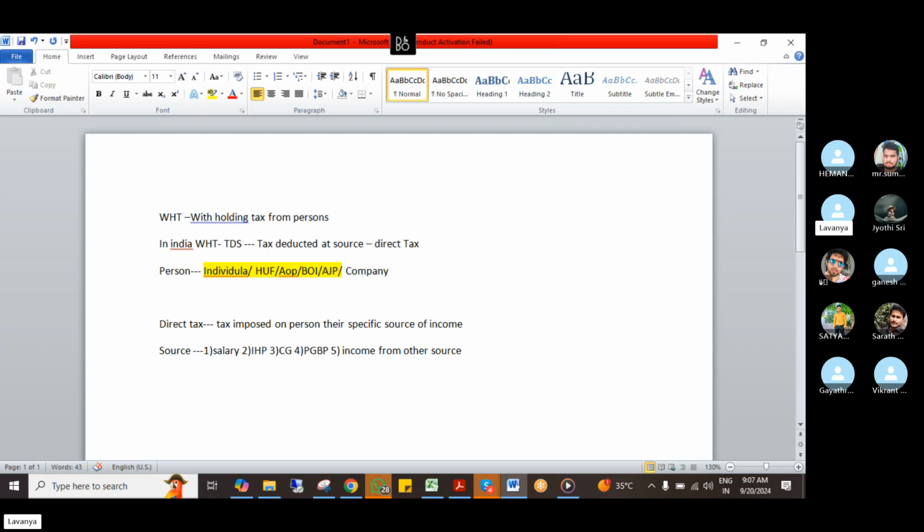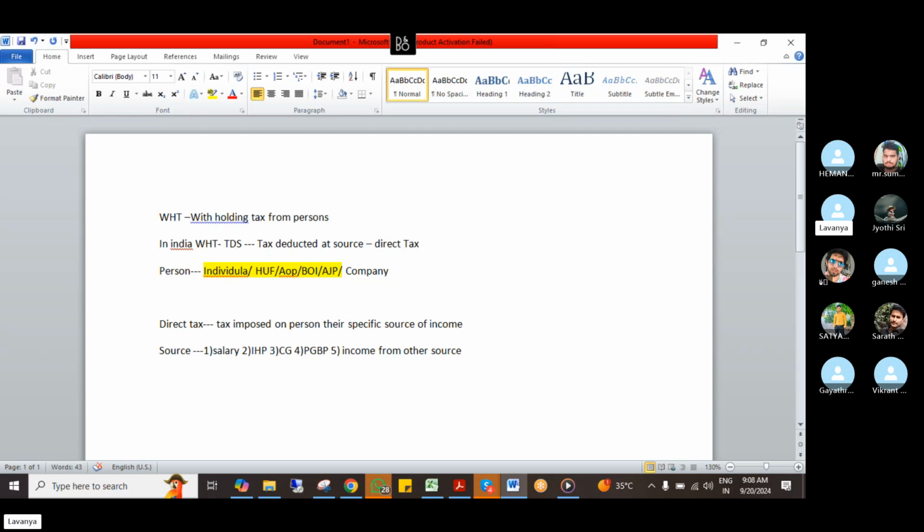In that scenario also I deduct some portion from the shareholders. And any winnings from lotteries: if Lavanya and Co is doing lottery business and I'm paying any person, in that scenario also I have to deduct some portion, like 30%, and then send it to the department. So income from other sources covers the incomes not covered under the other four heads. This is called a source of income.